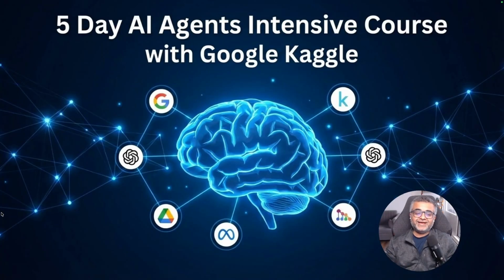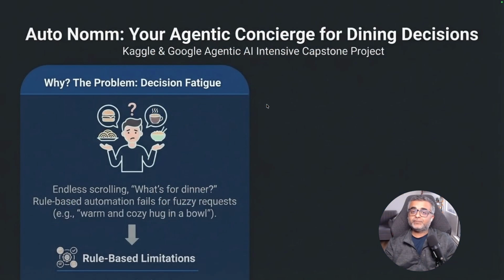Hello everyone. I recently attended the 5-day AI agents intensive course hosted by Google and Kaggle. And as a part of the course, I created an agentic application using Google's Agent Development Kit and Gemini 2.5 Pro. For this Capstone project, I wanted to tackle a daily problem that we all face of decision fatigue. More specifically, I wanted to try and answer what's for dinner.